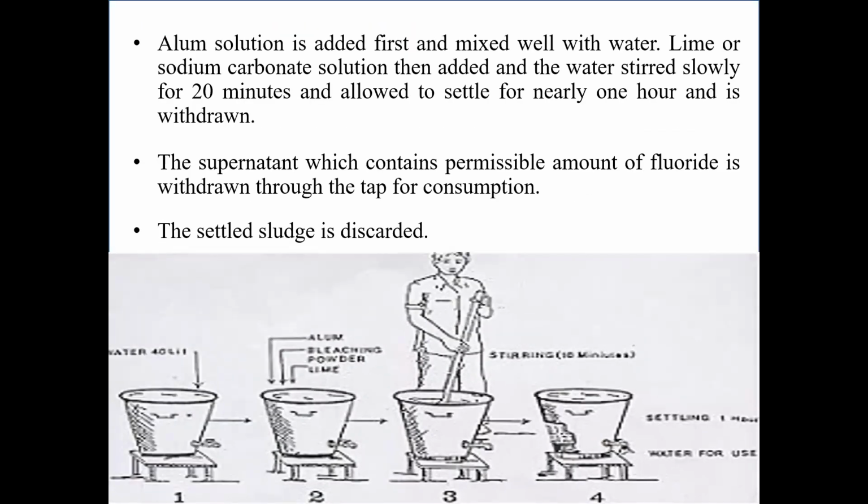Alum solution is added first and mixed well in the water. Lime or sodium carbonate solution is then added and the water stirred slowly for 20 minutes. The supernatant, which contains a permissible amount of fluoride, is withdrawn through the tap for consumption. The settled sludge is discarded.